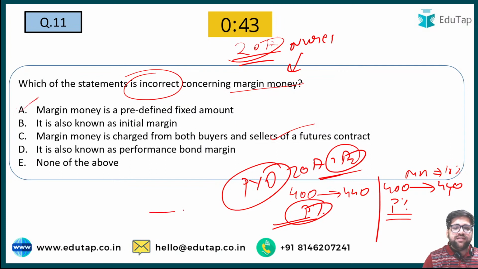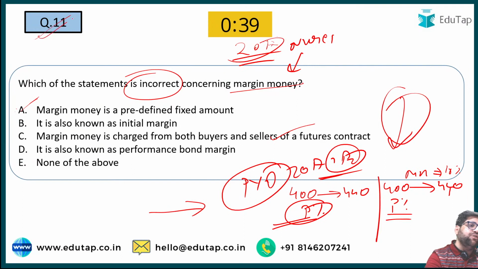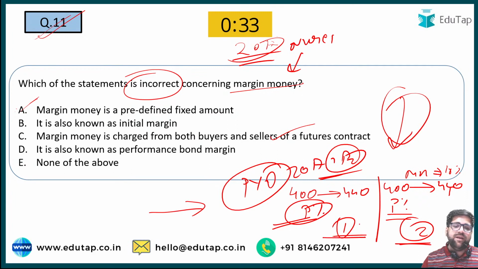So post your answers of this particular question in the comment box below. Right now I'm discussing question 11, but I have given you an additional question. I need answers for both of these two questions in the comment box below. Now question number 11 says which of the following is incorrect. See, the first statement itself is incorrect.